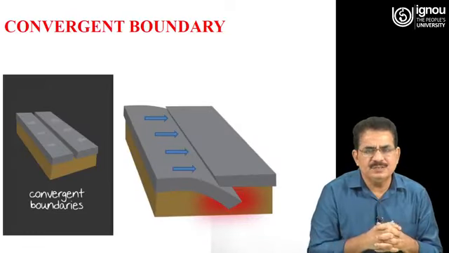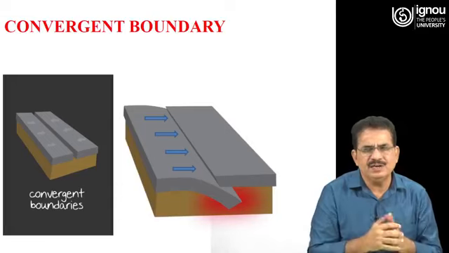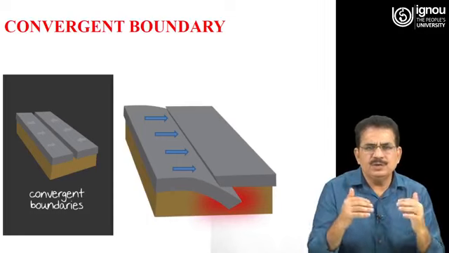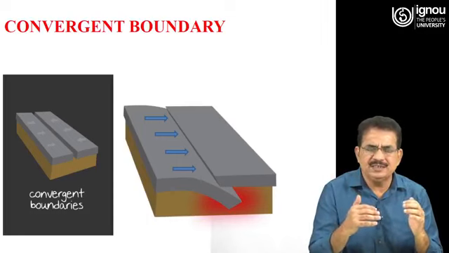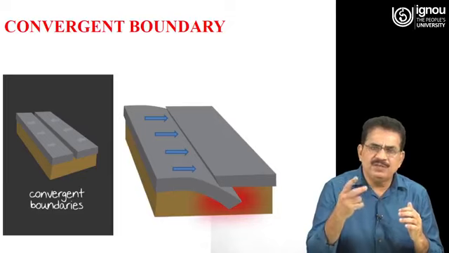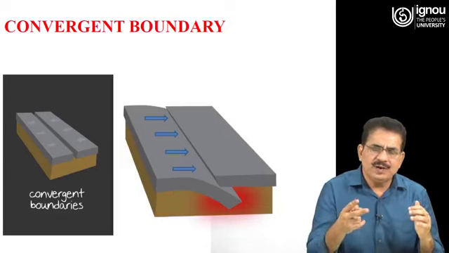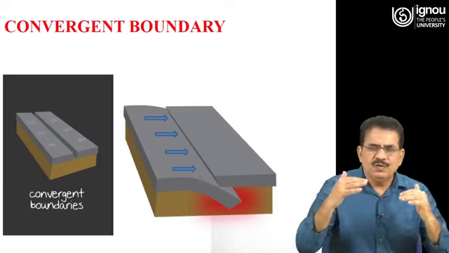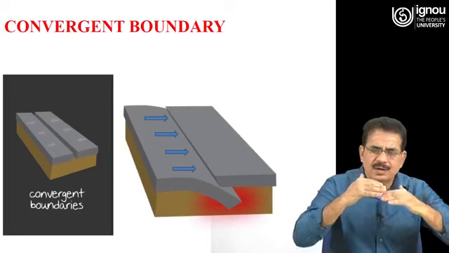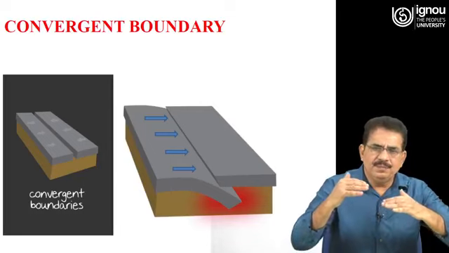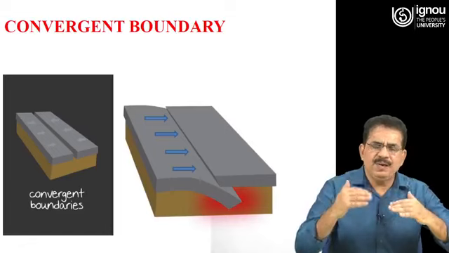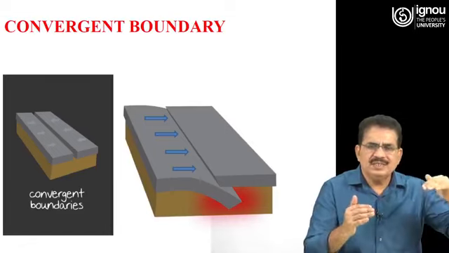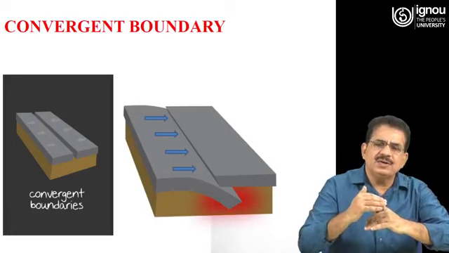So, let us see their motion and their effect. First one is the convergent boundary. As I told you, in a convergent boundary, 2 plates are moving towards each other, and due to this, 2 types of things may happen. What are these 2? First one is subduction. Subduction means when the oceanic plate meets the continental plate, the oceanic plate, being dense and heavy, subsides under the lighter continental plate.